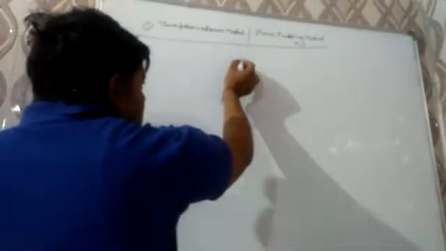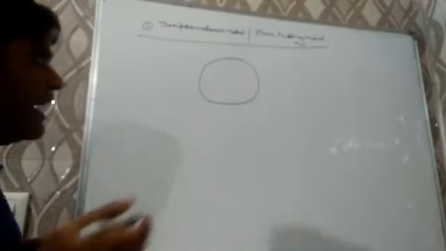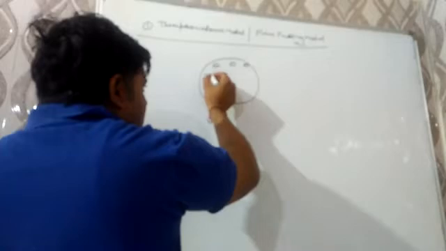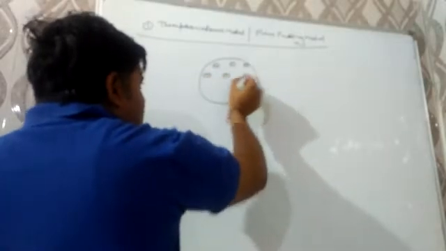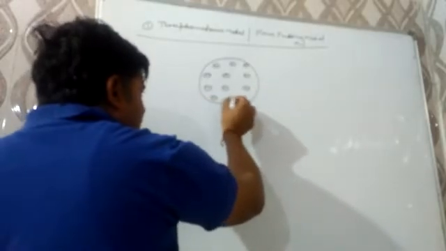In 9th class we have discussed this. According to this model, the whole positive charge is spread like a sphere, and negative charge is uniformly distributed like seeds in a watermelon. Now, question may be there: what is the drawback of this model?